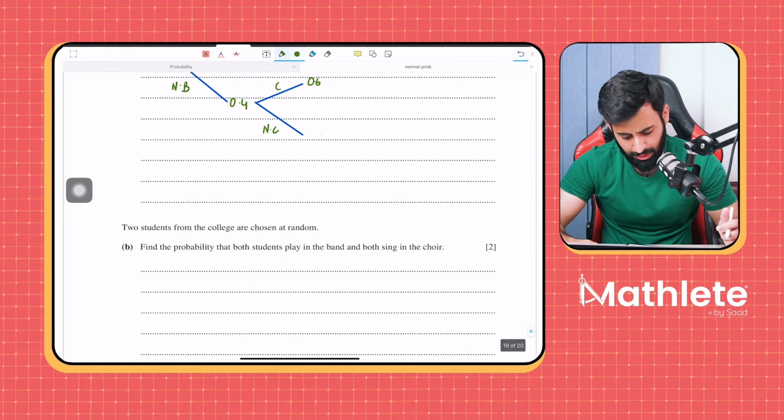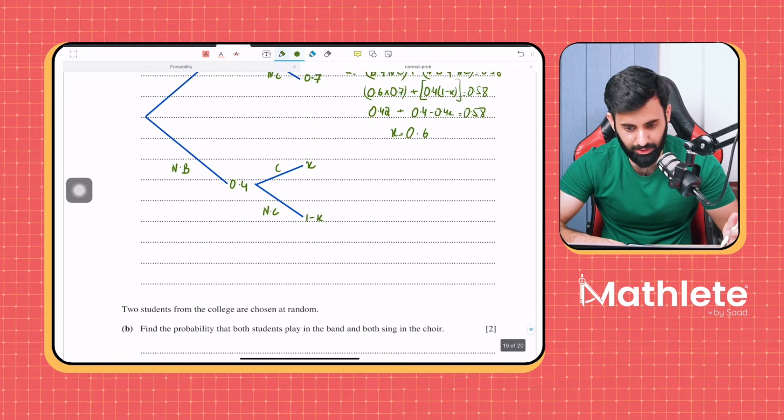In fact, you know what? I'll just let this be x and 1 minus x so that later on when you guys are revising, you're not wondering.